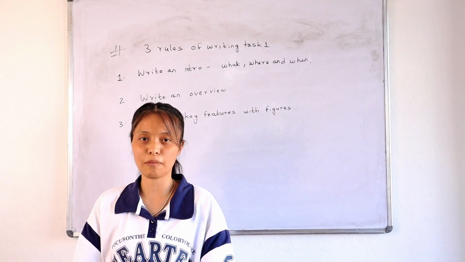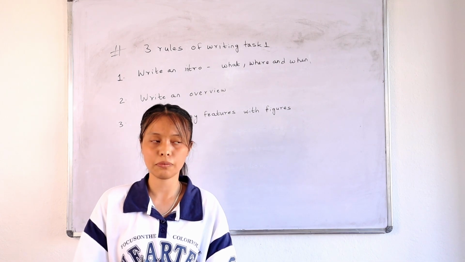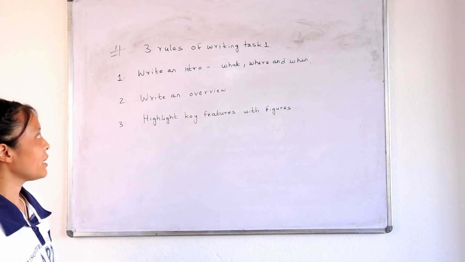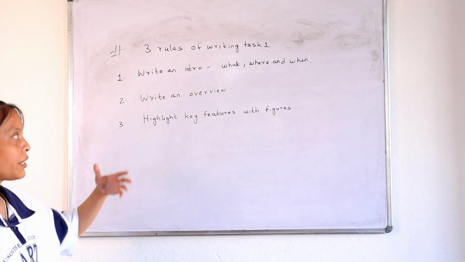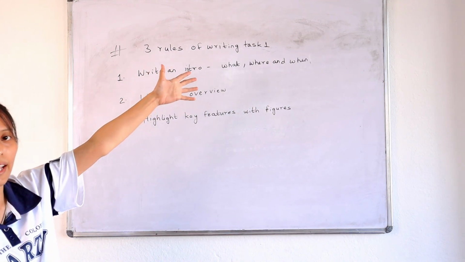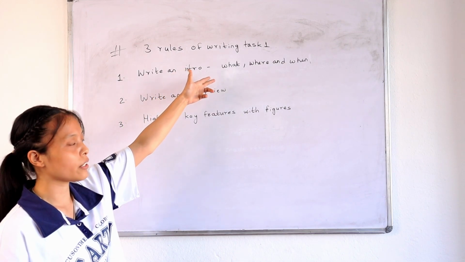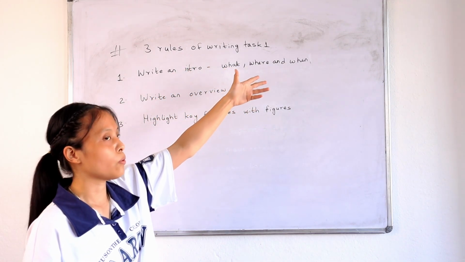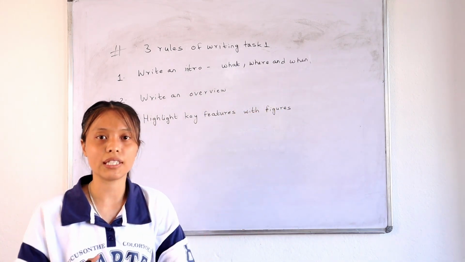Okay, now let's discuss the three rules of writing task one, which you can also call the format of writing task one. So the first rule is that we need to write an introduction where you will mention what, where, and when. Okay, you need to mention what the report is about. You need to mention where it took place, and you also need to mention when, if there is a date given in that question.